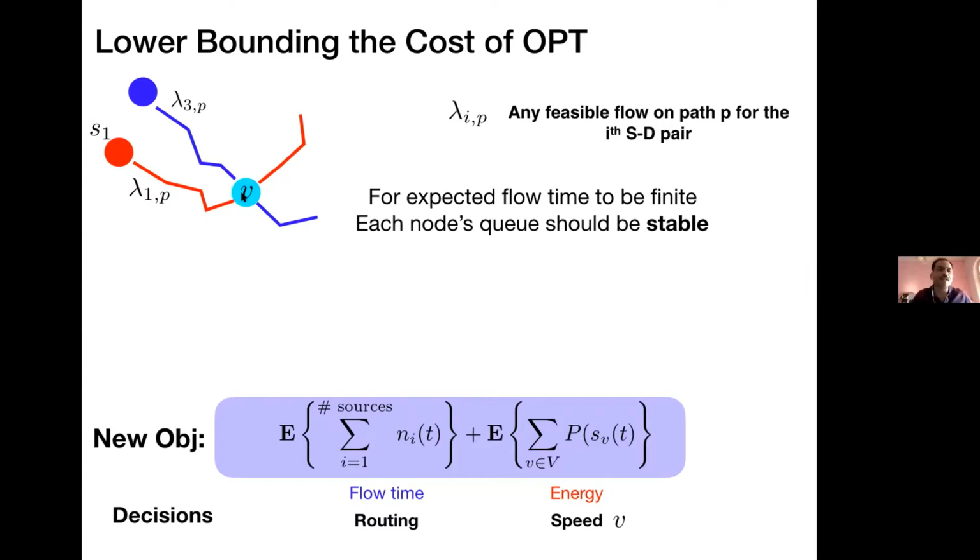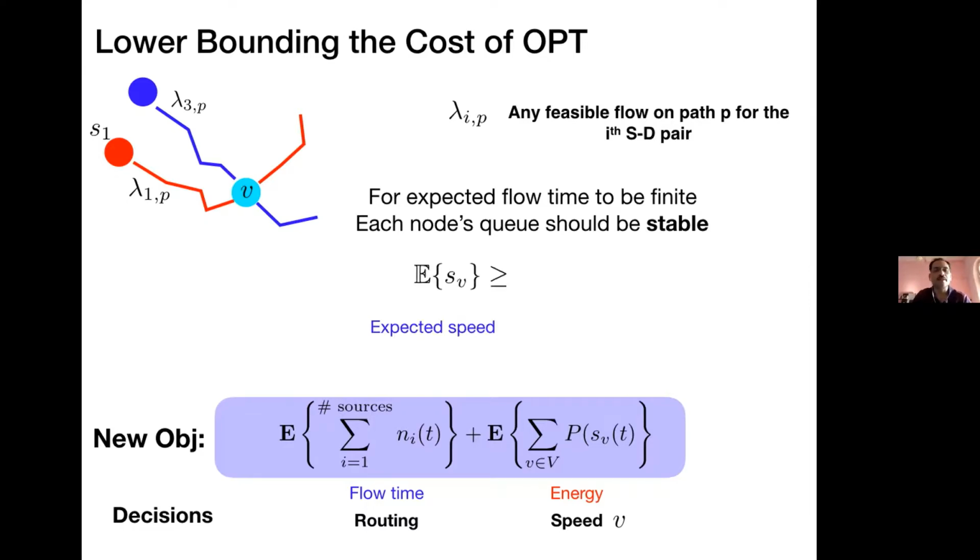If the speed at which this node works is slower than the total traffic coming into it, we know that the queue at this particular node is going to blow up, which will essentially result in the flow time being infinity. So the first necessary condition for an OPT is that if lambda_iP is any feasible flow, then the speed at which a node v works should never be less than the aggregate traffic crossing through it.